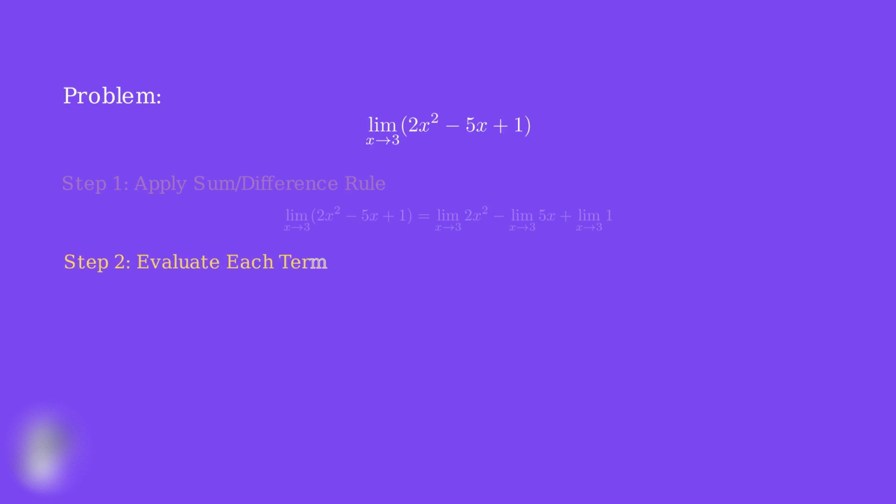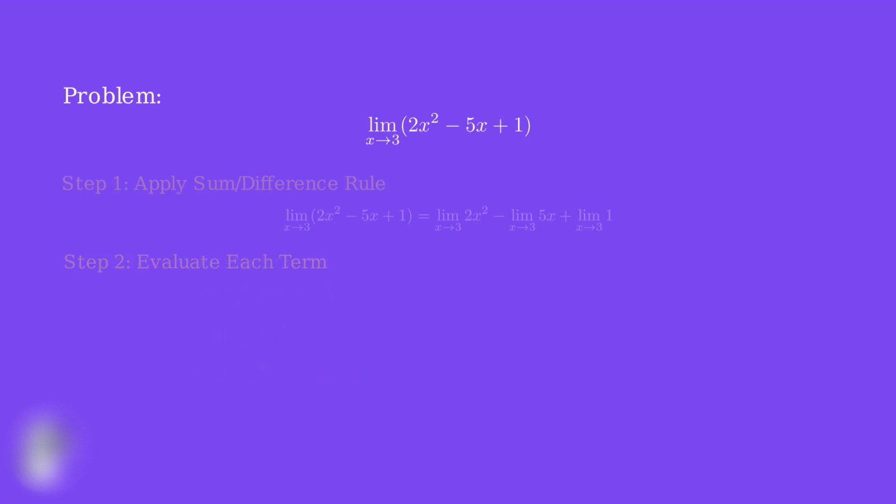For the first term, we have the limit of 2x squared as x approaches 3. Using the product rule, we can factor out the constant 2. Then we apply the power rule to get 2 times the limit of x squared. The power rule tells us that the limit of x squared equals the limit of x all squared. Now we use the identity rule. The limit of x as x approaches 3 is simply 3. So we get 2 times 3 squared, which equals 2 times 9, giving us 18.